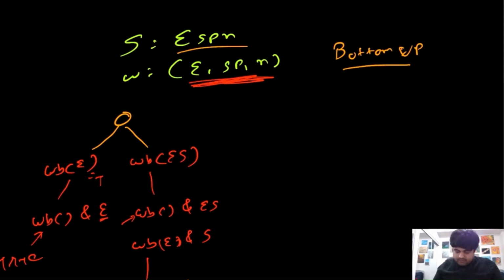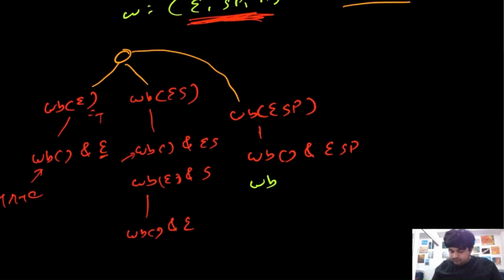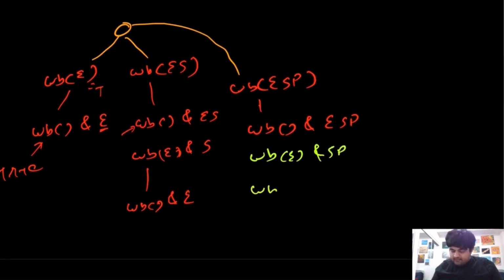The third option over here we can have, and you guessed it correctly, is the word break of three elements, "esp". For these three elements we again have three possibilities. The word break of the empty string, and we need to check whether "esp", all three, exist in this scenario, or we need to check whether the word break of "e" and "sp" exist, and the word break of "es" and "p" exist.